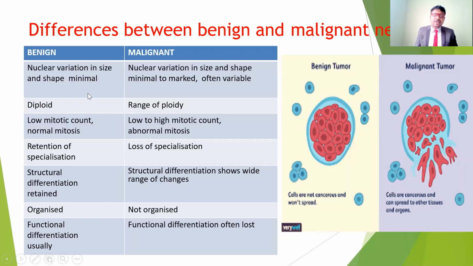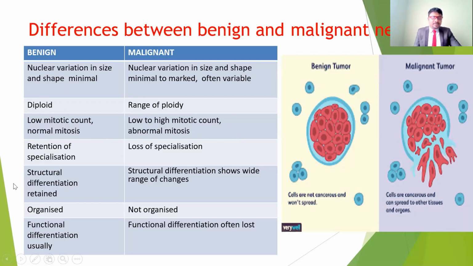In benign tumors, the nuclear variation in size and shape is minimal. In malignant tumors there is very heavy, high variation in the size and shape of the nucleus, and the divisions are not diploid but show a range of ploidy. Benign tumors have a low mitotic count, which is normal, so the division is very low. Malignant tumors show abnormal mitosis, with no control of the divisions.